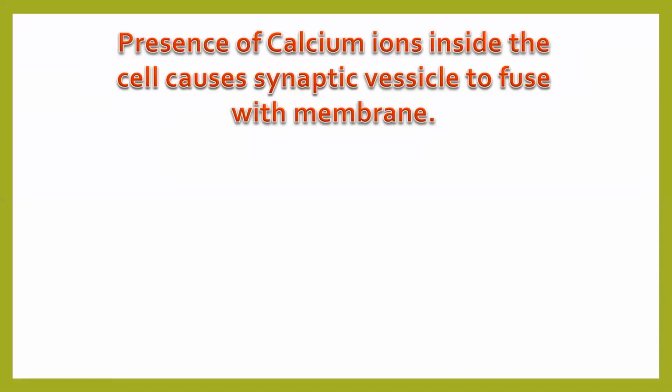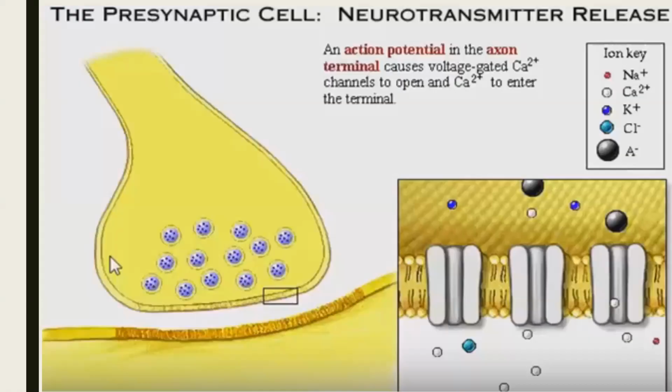That means what will happen? Because calcium ions are present in the neurons, these neurotransmitters that we see, which are packed inside synaptic vesicles, will come and fuse with this membrane. If they are going to fuse, can I say now the neurotransmitter is coming and lying in this area? Correct?